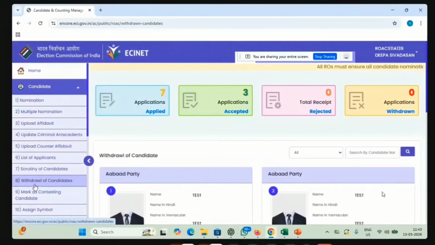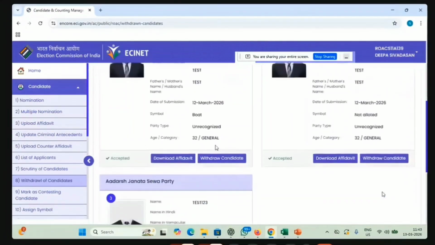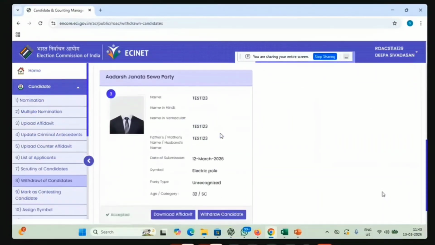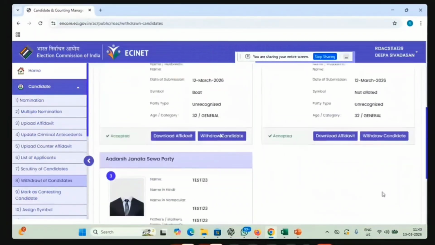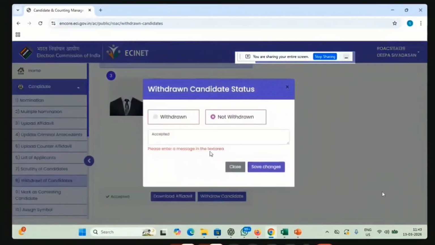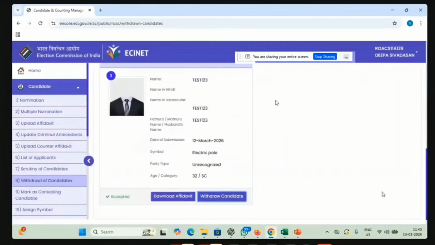Hope in the menu bar you can see this eighth one, withdrawal of candidate. So if a candidate withdraws, you can go here. The accepted candidate list will be here. From there, you can mark the candidate as withdrawn, and then save the changes. So that candidate will be withdrawn. Next to the list we will have the not withdrawn candidate list and the accepted list. So the withdrawal is happening like this.